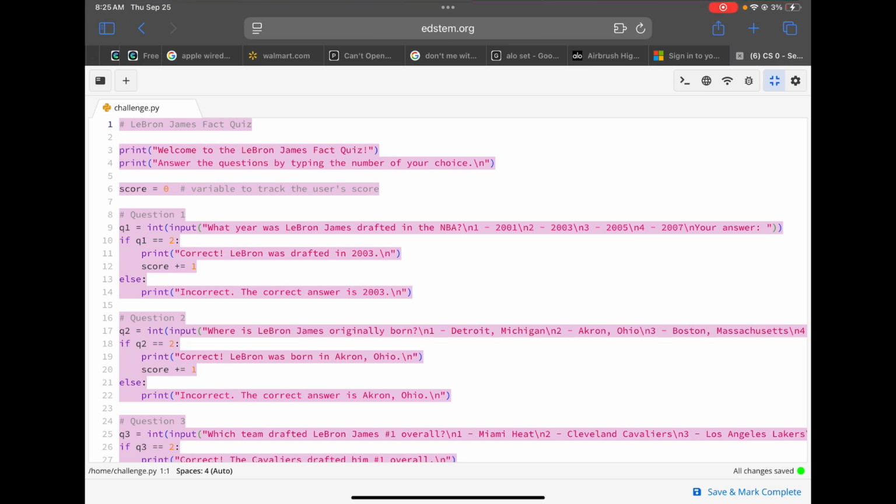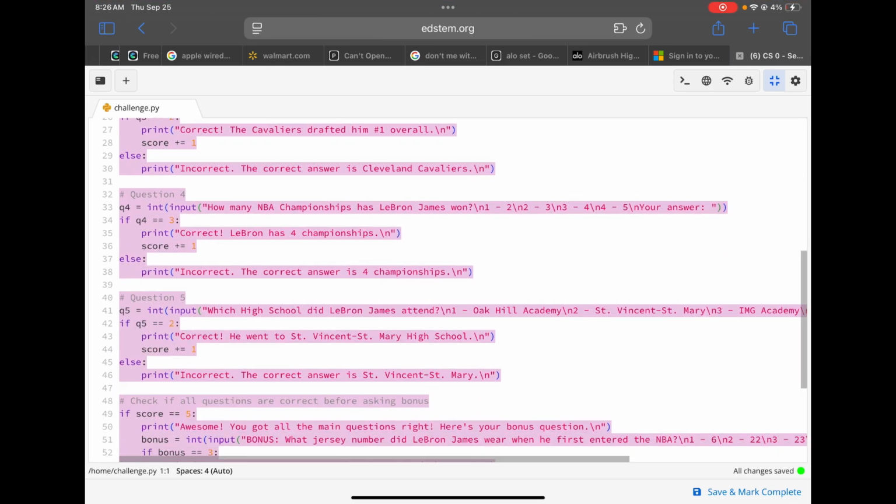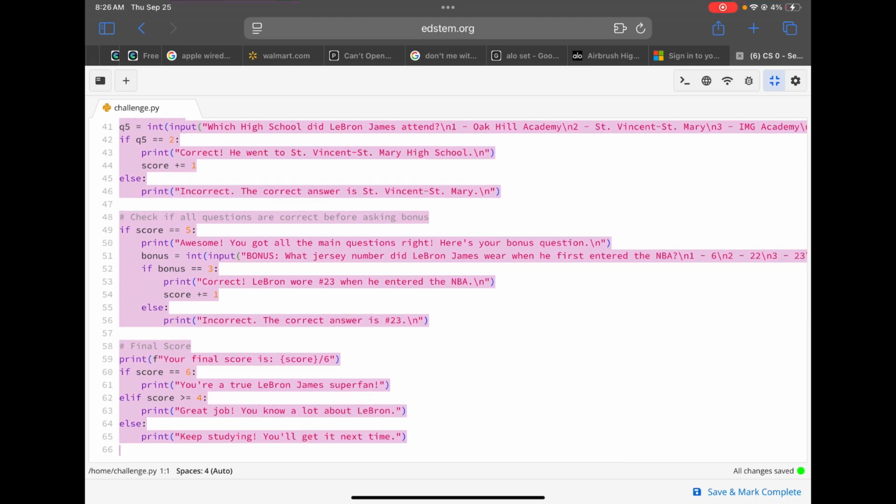I also started with 1 question to see if it would work, but honestly, I just repeated until all the questions were done. And then I finally added the scoring message at the end that congratulates the user on whatever score out of 6 they got.